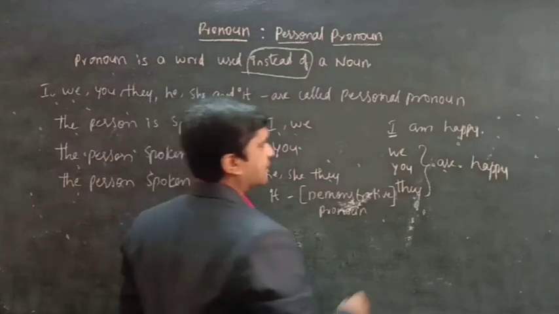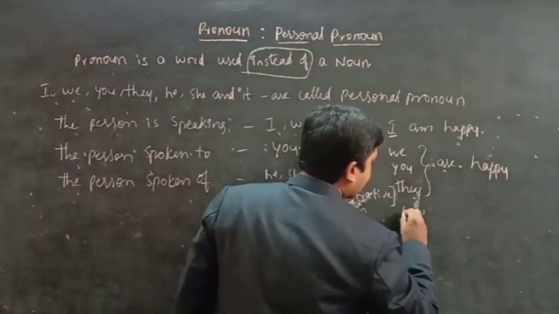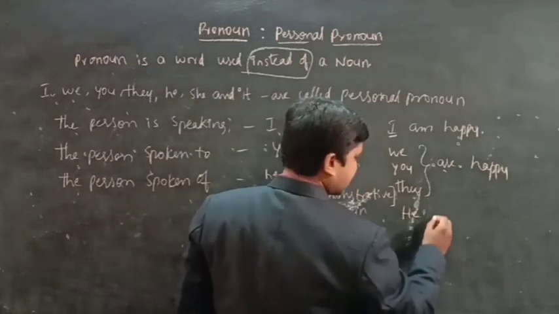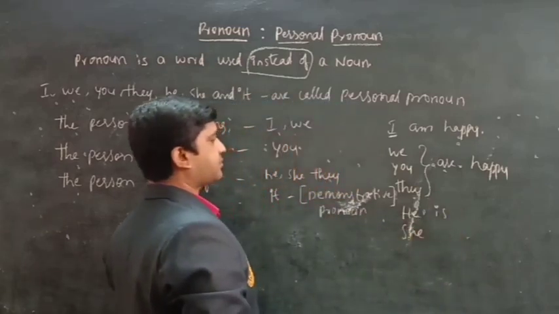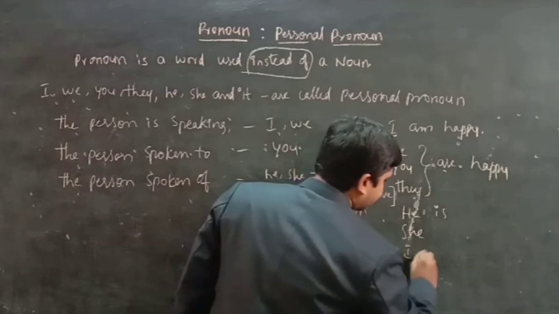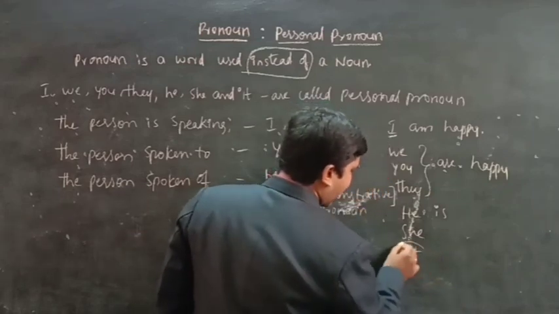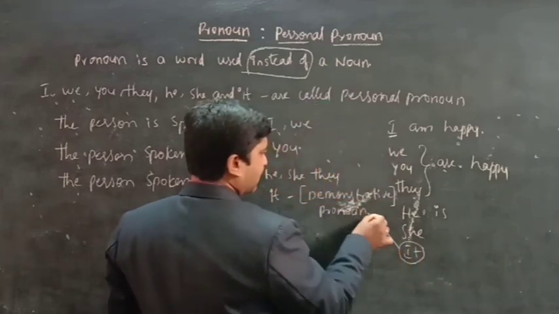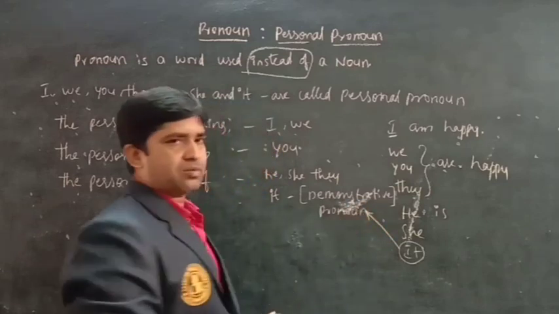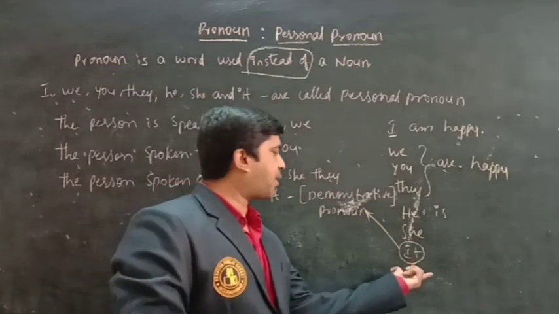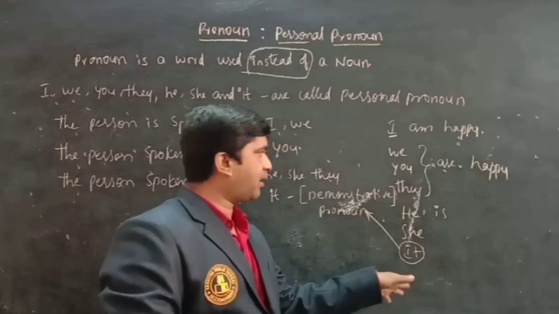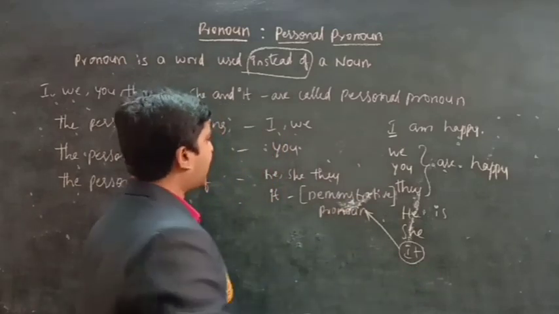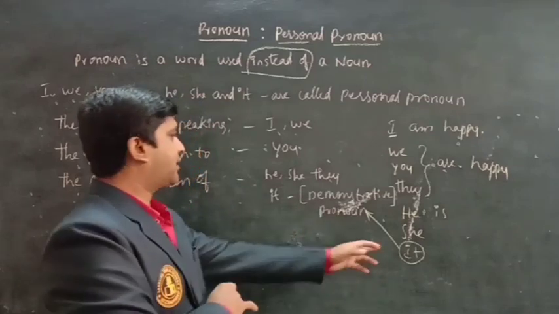And here he is, she is, and sometimes we are using it. Here the it is a demonstrative pronoun, and we have different types of uses by using it. We will learn after this.